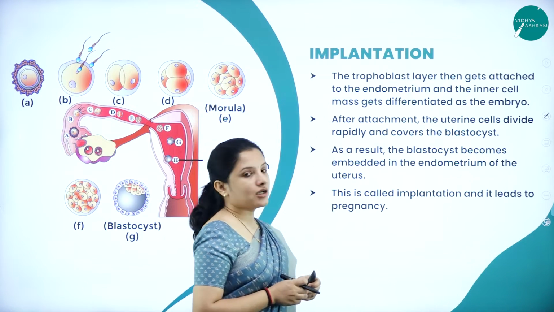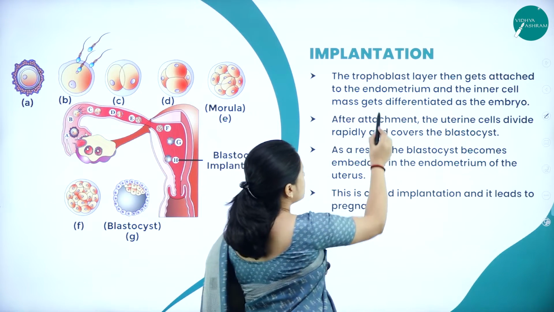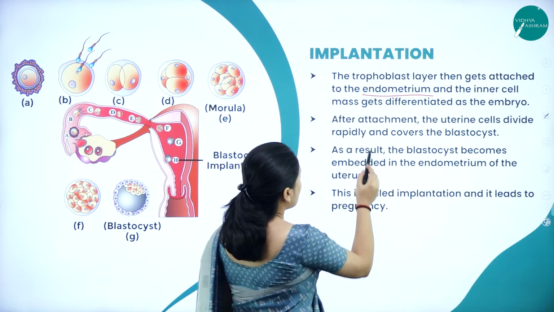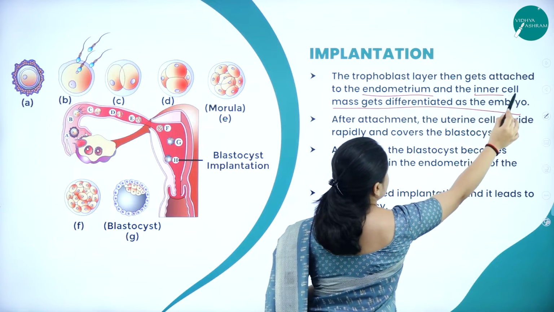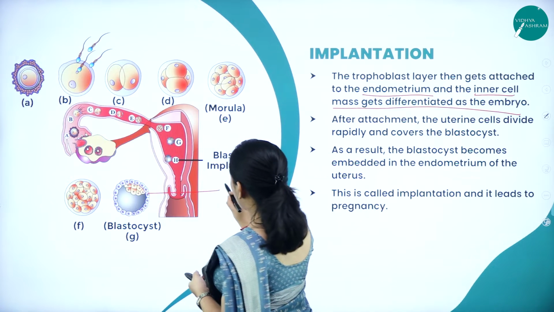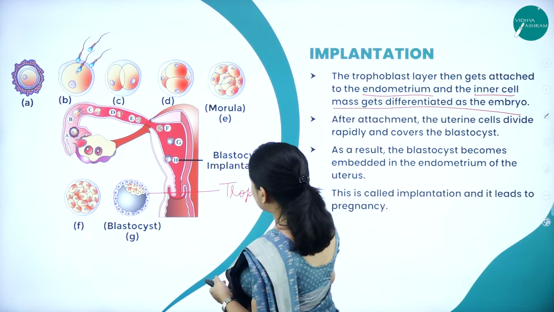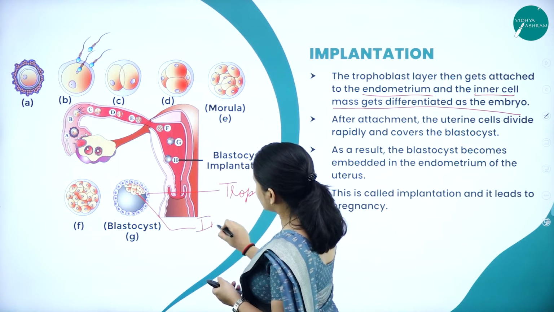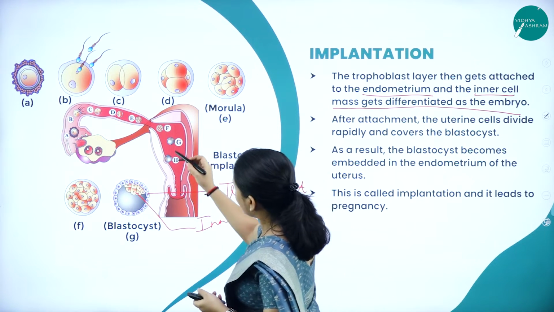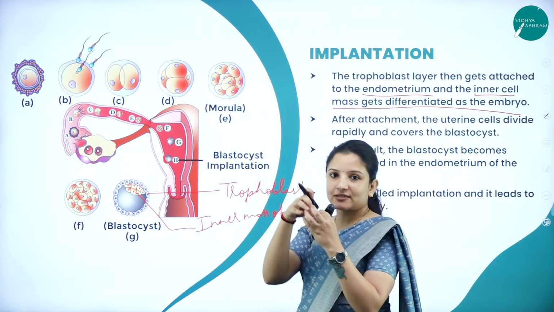The trophoblast layer, which is the outermost layer of the blastocyst, gets attached to the endometrium of the uterus. What is the endometrium? It is the inner layer of the uterus, and then it gets differentiated. What did I tell you? The outer layer is made up of trophoblast cells, and the inner layer is made up of an inner cell mass. The outer layer will embed itself in the uterus.